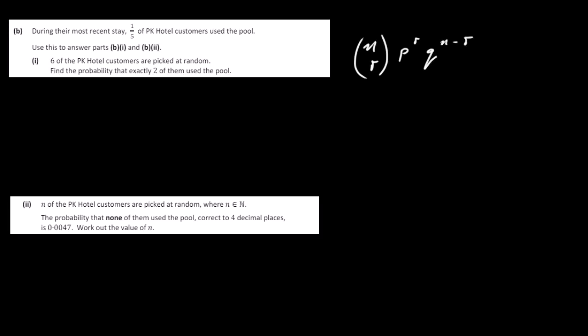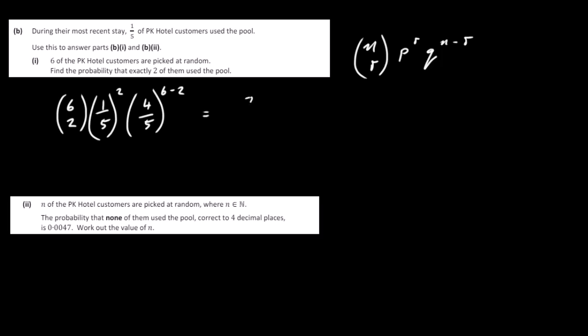So that's the formula we're going to use. We did the trial 6 times, because 6 of the customers are picked at random, so n is going to be 6. We want the probability that exactly 2 of them, so we want 2 successes, r equals 2. The probability of success, the probability of using the pool, is 1/5. That's to the power of 2. The probability of failure, not using the pool, is going to be 4/5, and that's to the power of n minus r, or 6 minus 2, to the power of 4 in other words. So all you've got to do is just work that out.